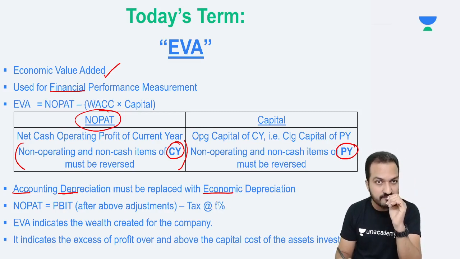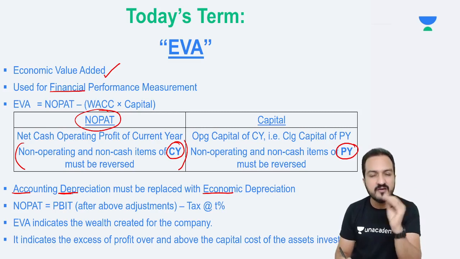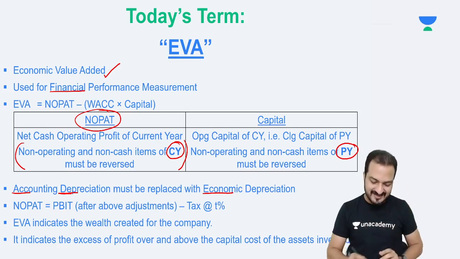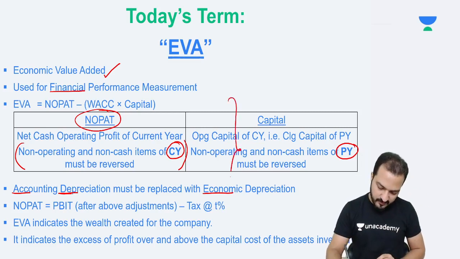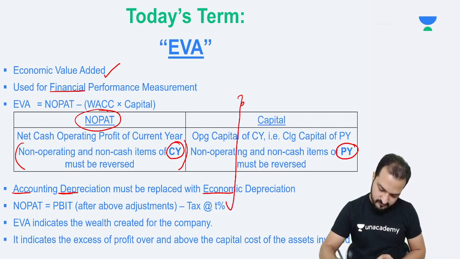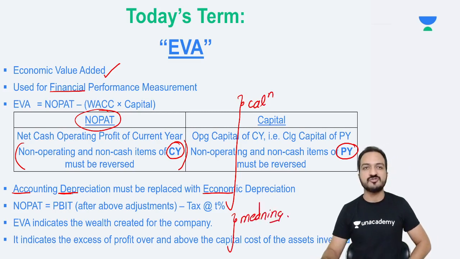Now, what does this EVA indicate? So far, what we did was calculation. This was my calculation of EVA. Next, we learned the meaning of EVA, meaning and interpretation.